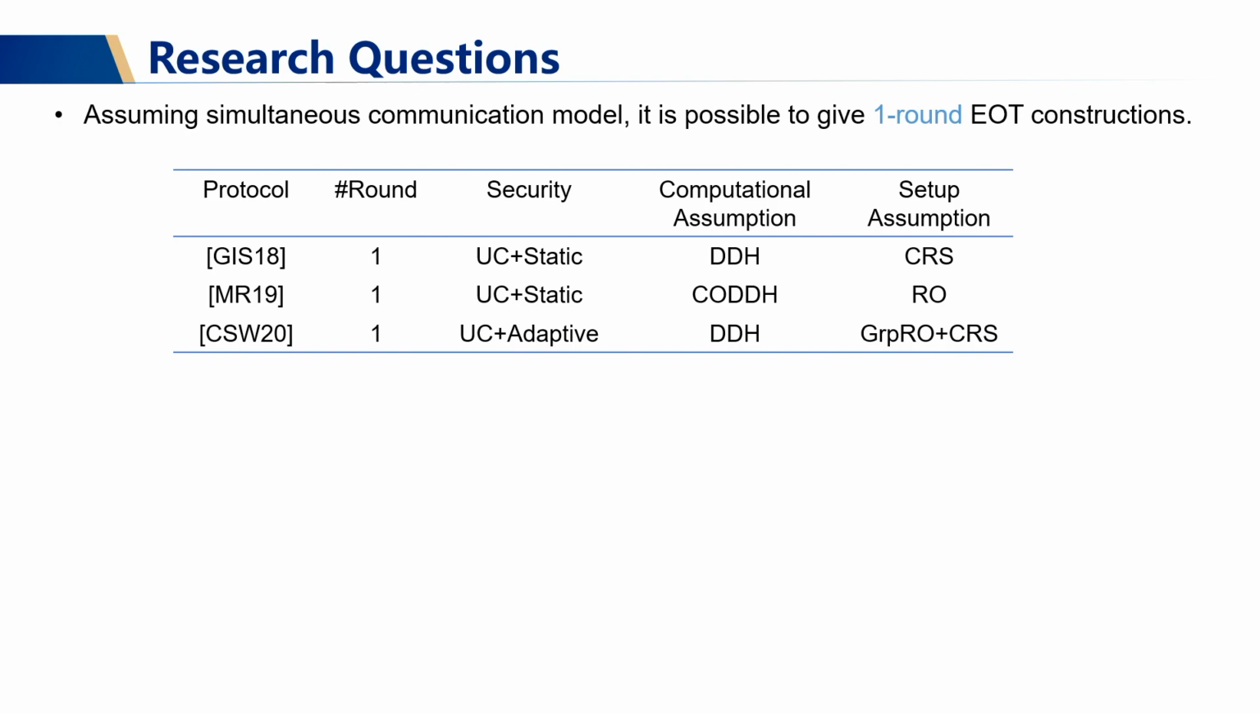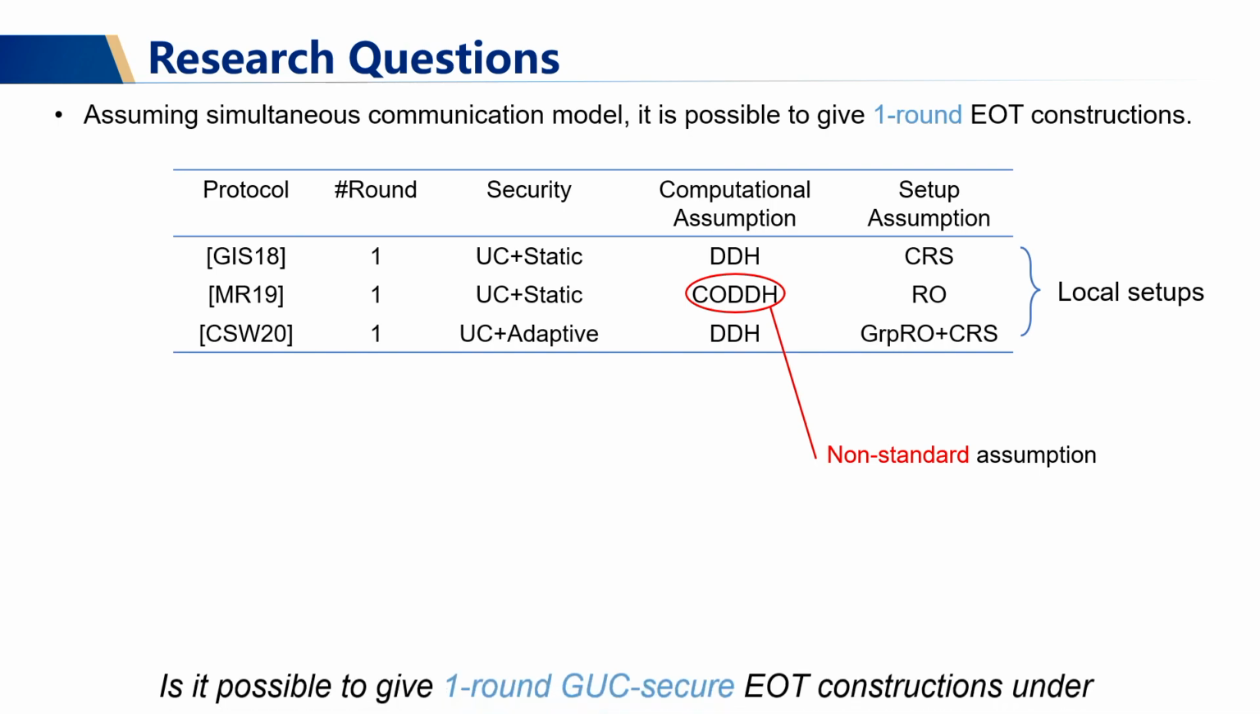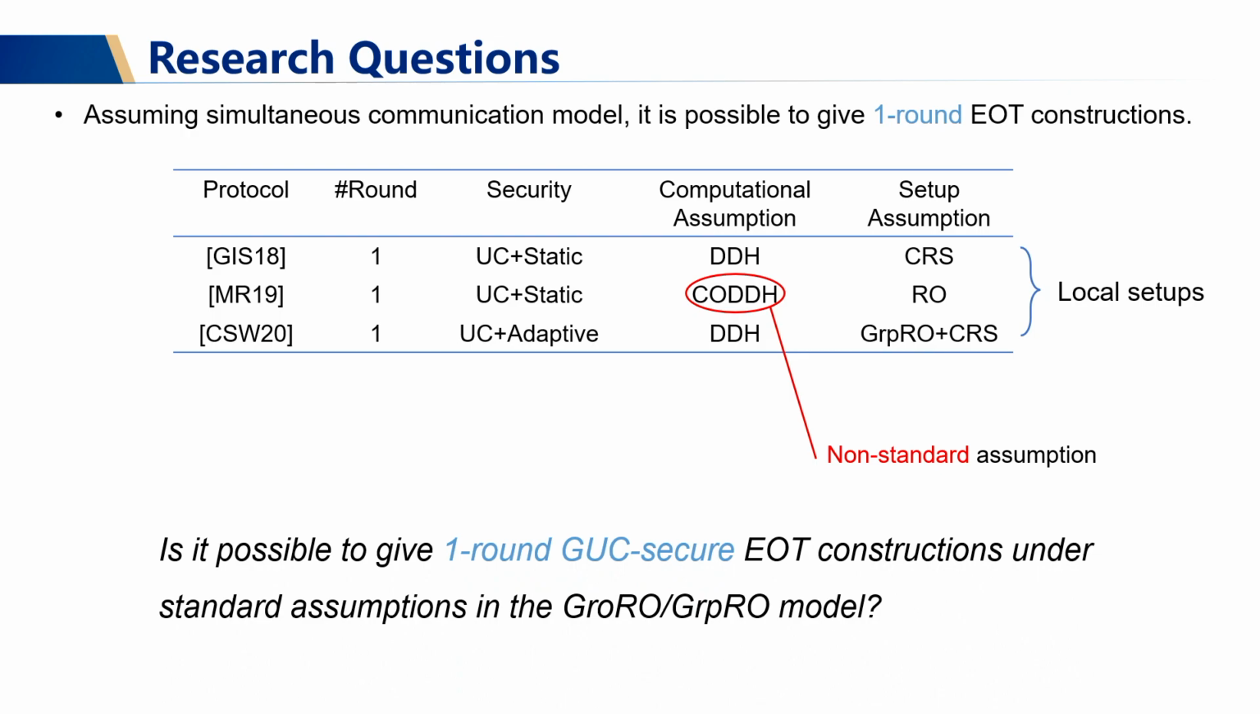It is known that when the simultaneous communication model is used, it is possible to give one-round EOT constructions. Here we list at least three state-of-the-art EOT protocols in the literature, and they are all built on local setups. Particularly, I want to point out the protocol proposed in MR19 was established under non-standard assumptions. Therefore, it is natural for us to ask, is it possible to give one-round GUC-secure EOT constructions under standard assumptions in the global random oracle models?